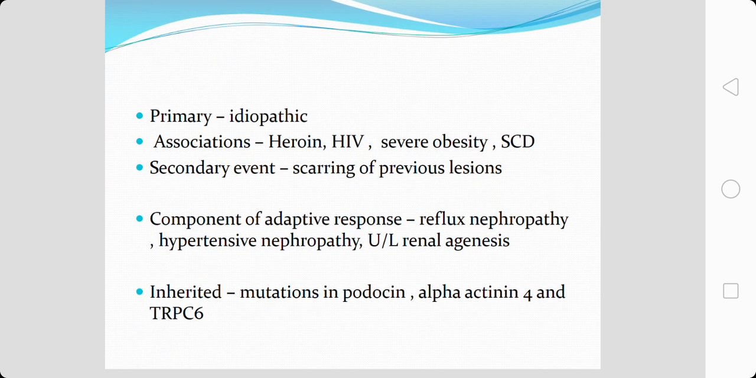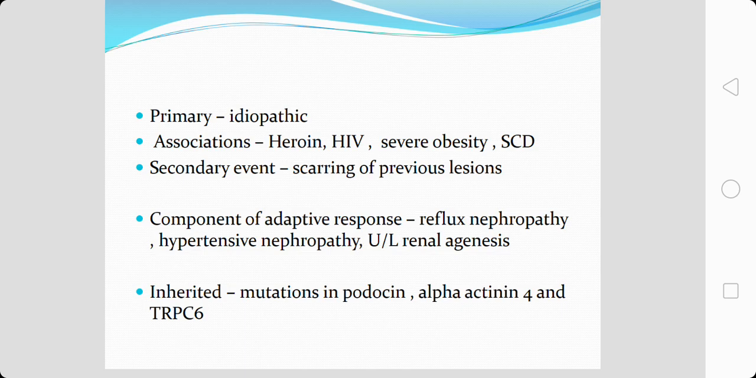Primary can be idiopathic, that is, the cause is not known. Associations include heroin use, individuals with HIV, people who are severely obese, and individuals with sickle cell disease. These are some of the associations we have come across in focal segmental glomerulosclerosis. It can also occur as a secondary event reflecting scarring of some previously active renal lesion, and it can be a component of an adaptive response of the renal tissue to tissue loss.